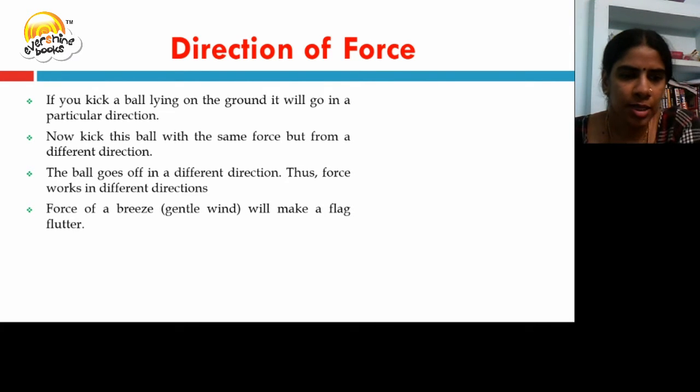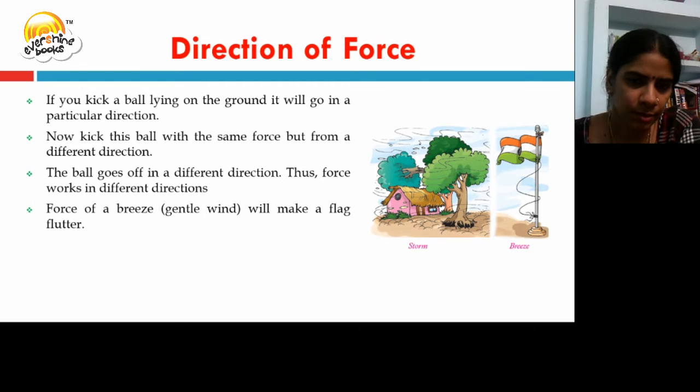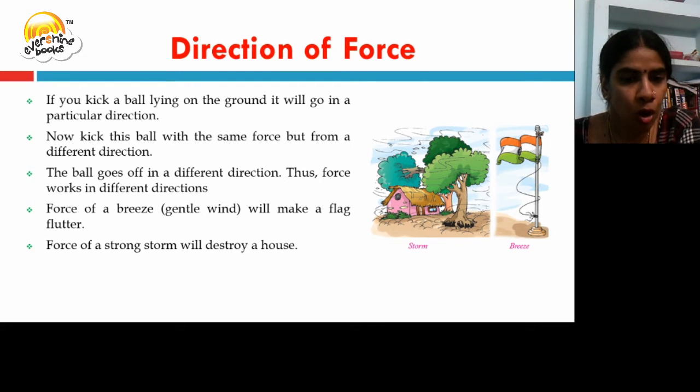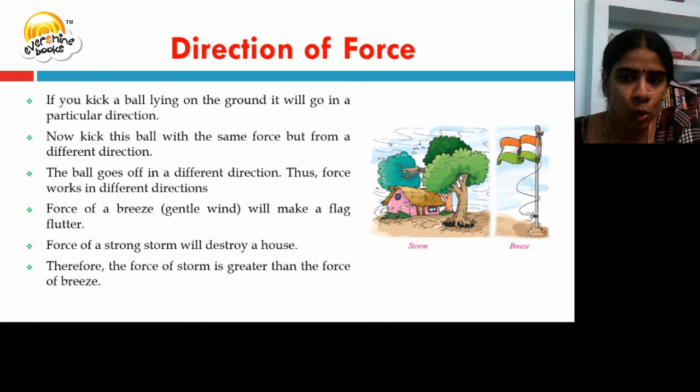Let us say, for example, force of a breeze. You know, the breeze is a gentle wind. What happens to a flag? It flutters. What happens when a strong storm hits the house? Force of a strong storm will destroy a house. Therefore, we say force of a storm is greater than the force of the breeze.